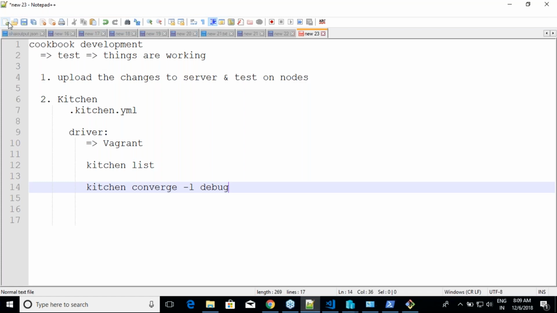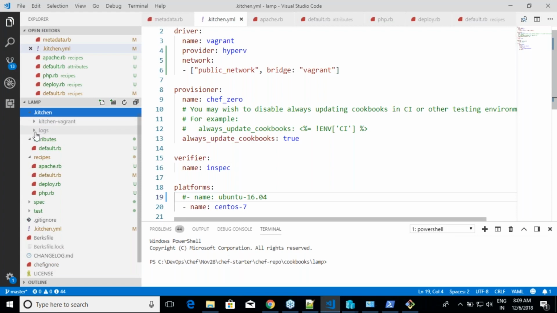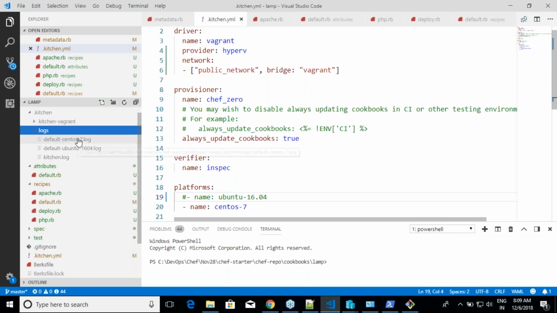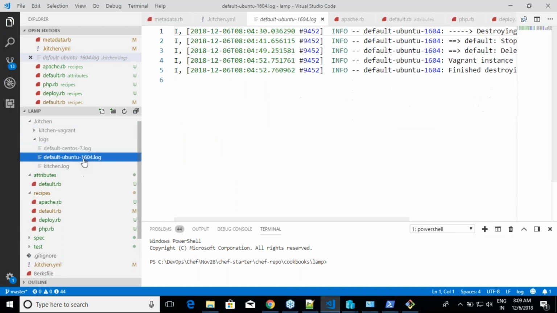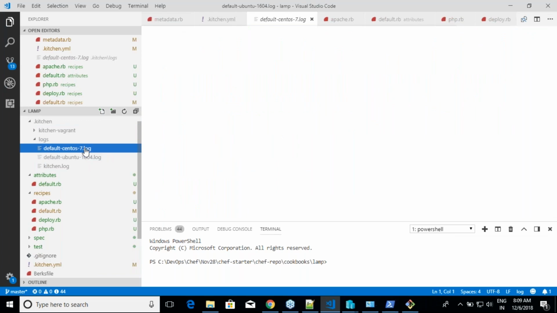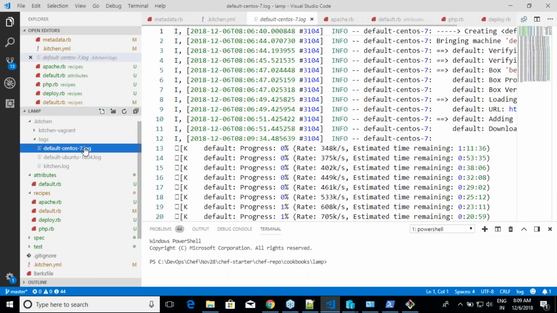And all of the logs which are created in kitchen, are you seeing a folder called .kitchen over here, right? So these are the places where you can see the logs. This was the last machine which we have destroyed, and this is a kitchen log. All right, default CentOS 7 log. What is happening in the background? It will try to give all of the stuff. And whenever something is failing, the basic best practice is kitchen converge -l debug, so that you will come to know each and every step of what it has done and also where it has failed. Am I clear on this workflow?